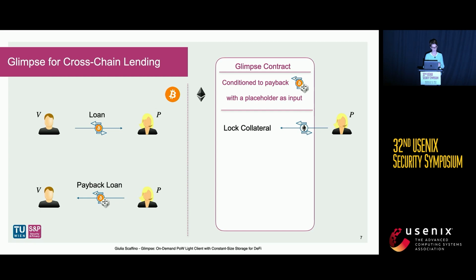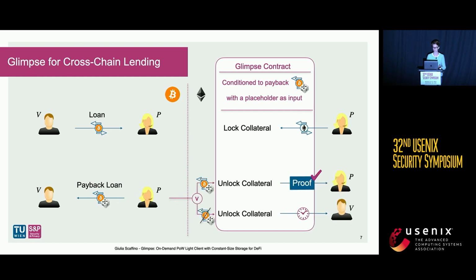And then when the prover is ready to pay back the loan to the verifier in Bitcoin, she can simply provide the contract with a proof of inclusion of the payback transaction in Bitcoin. And if the proof verifies, then she can get back the collateral. If she doesn't submit any proof, then the collateral is retained by the verifier.